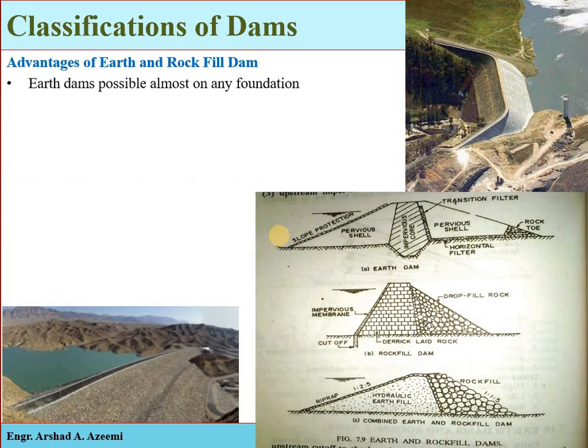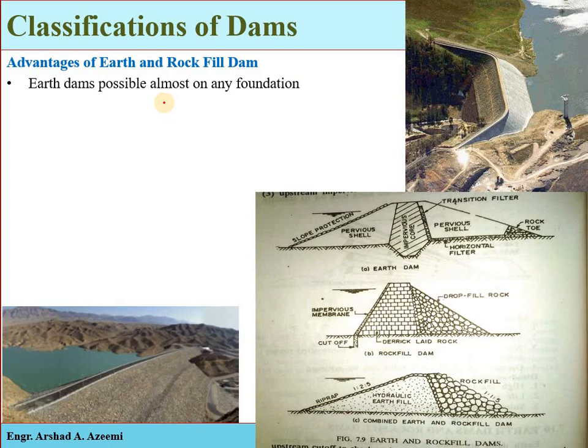The advantage is that the earth dam can be constructed on almost any type of available foundation. If you are constructing different layers, you are properly compacting them, so such dams can be constructed on any type of foundation, because with the compaction the foundation will also be compacted. Rock-fill dams have some restriction on the quality of foundation because they are much less rigid, while earth dams are possible on any foundation.